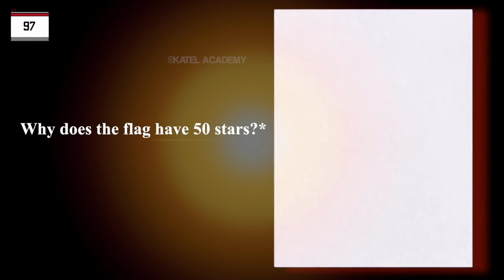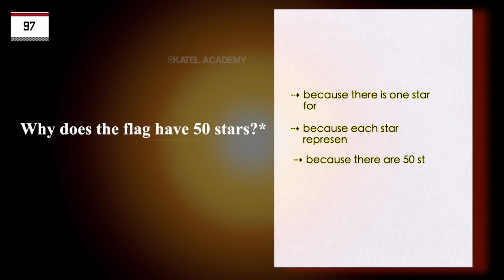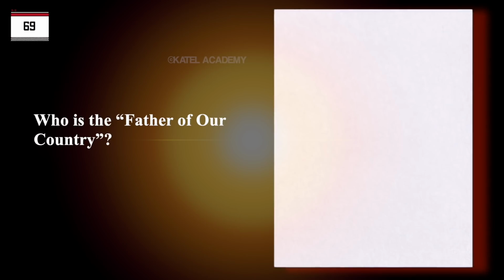Why does the flag have 50 stars? Because there is one star for each state. Because each star represents a state. Because there are 50 states. Who is the father of our country? George Washington.